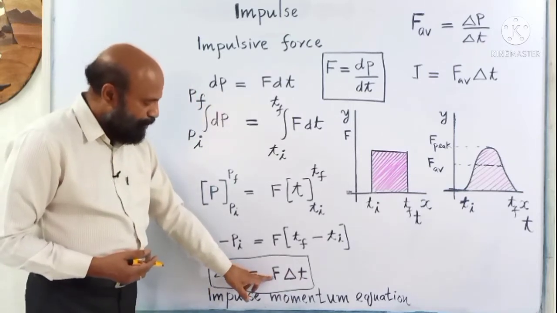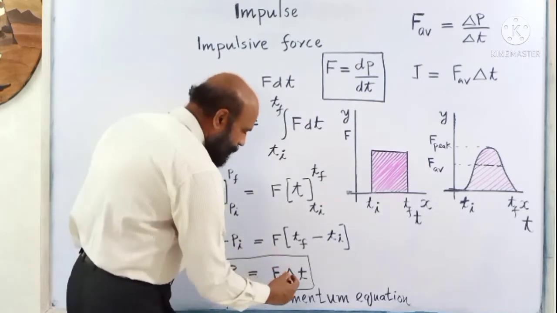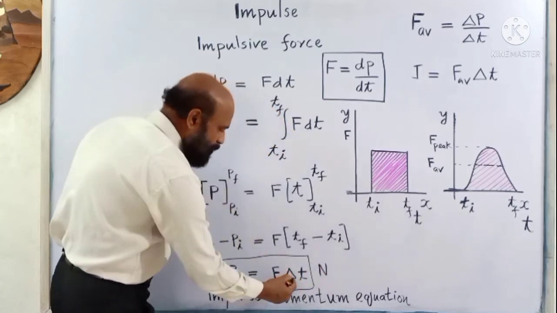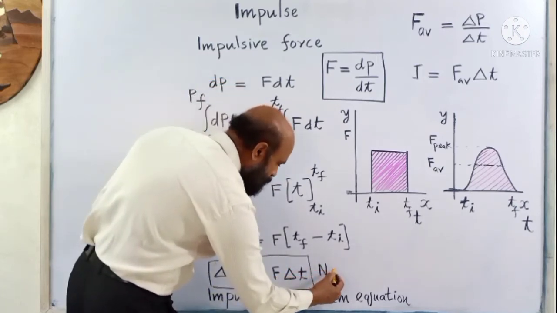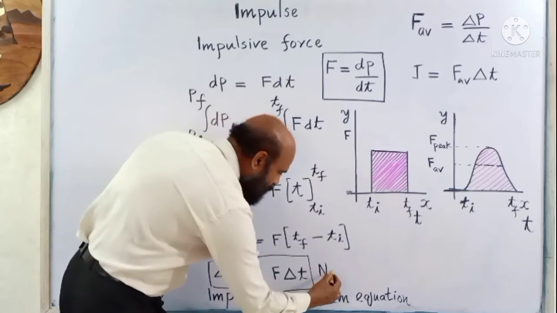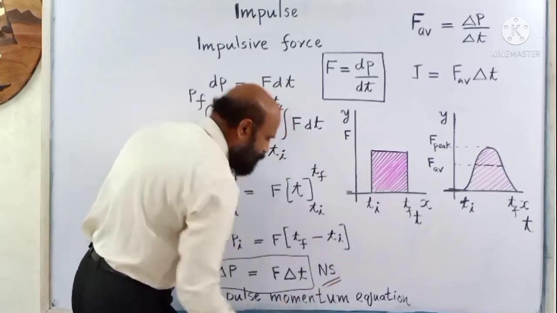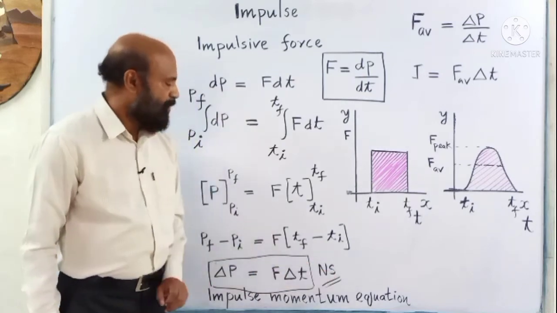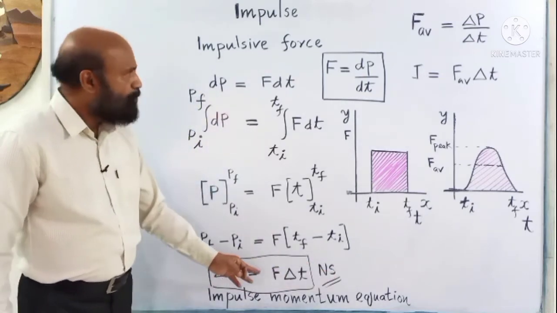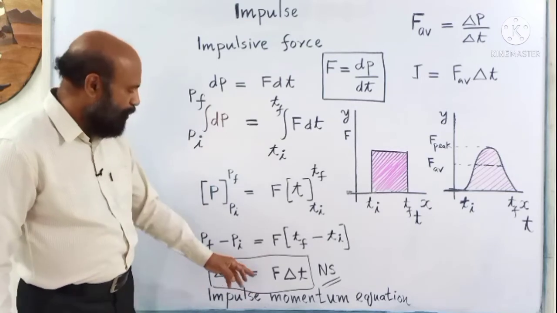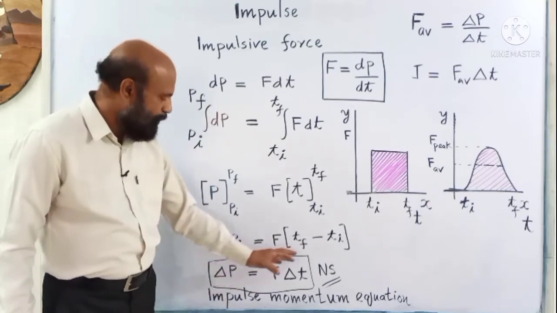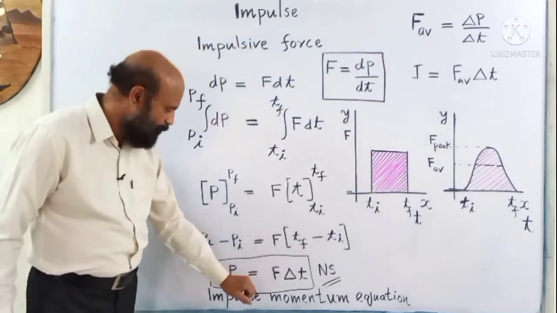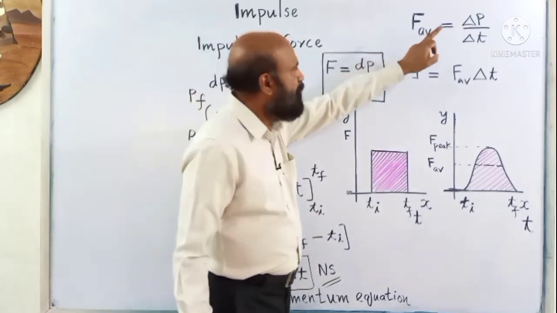Then force is expressed in the unit Newton. Time is expressed in the unit second. So the unit for impulse is Newton second. Then from this we can write, after rearranging, average force is equal to delta p by delta t.